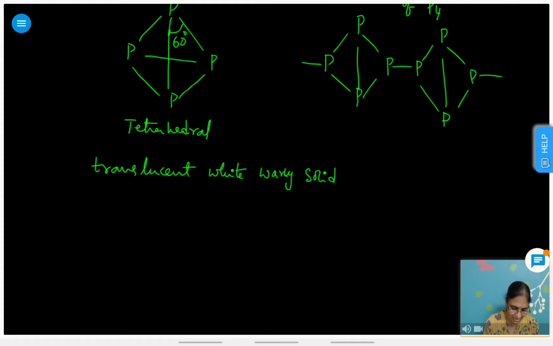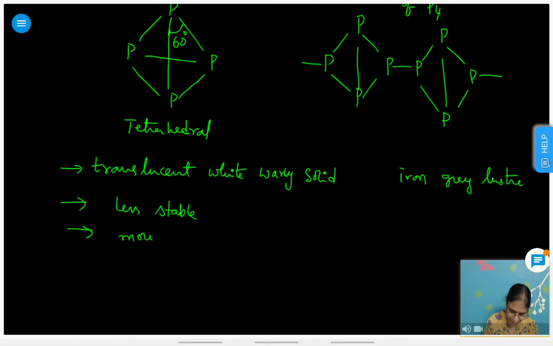The other one has a color called iron gray luster, metallic luster, a shining property. White phosphorus is less stable and more reactive, which means high energy.